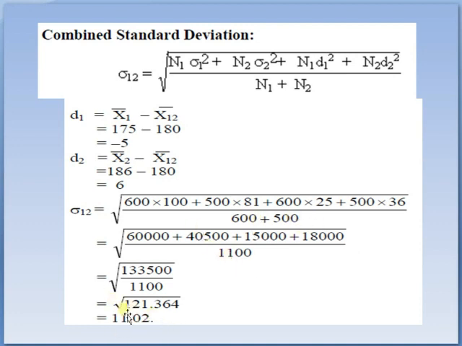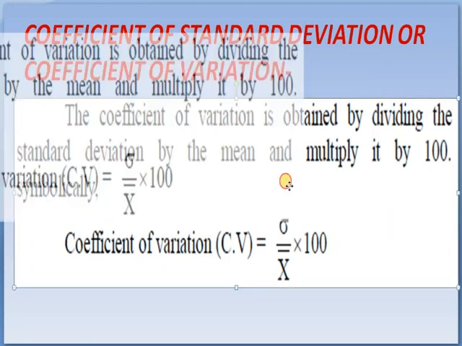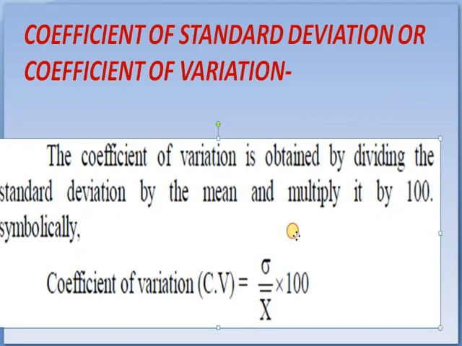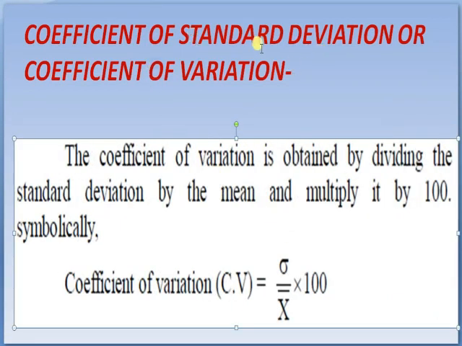Putting the values in the formula, sigma 12 is equal to n1 sigma 1 square, that is 600 into 10 square, that is 100, plus n2 sigma 2 square, that is 500 into 9 square, that is 81, plus n1 d1 square, that is 600 into minus 5 square, that is 25, plus n2 d2 square, that is 500 into 6 square, that is 36, divided by 600 plus 500.